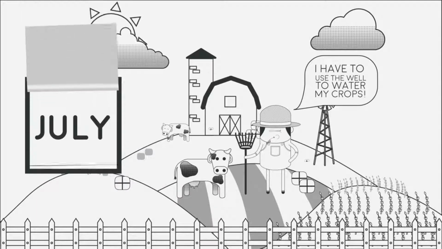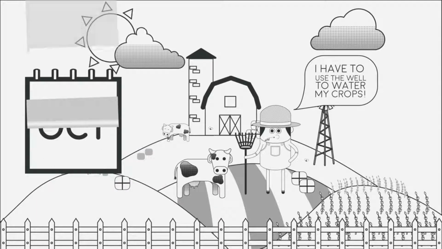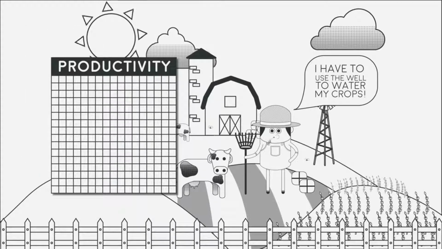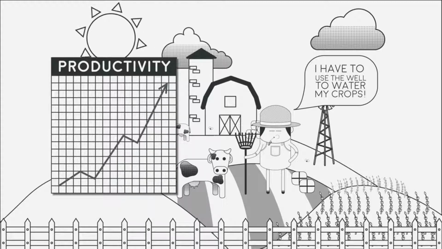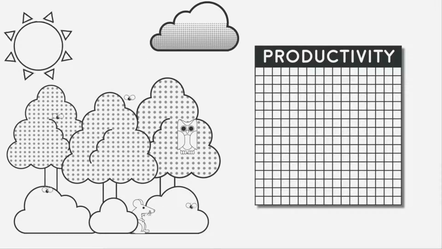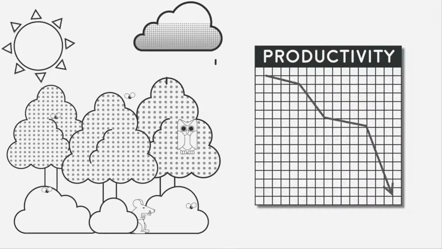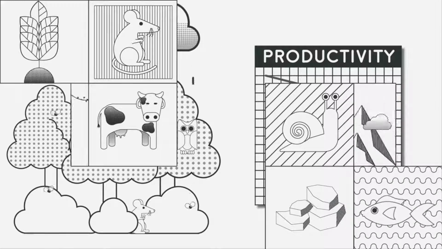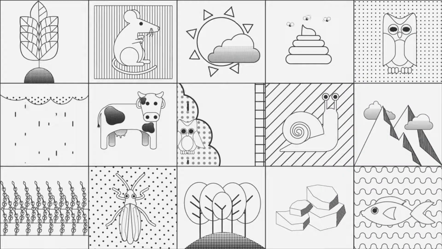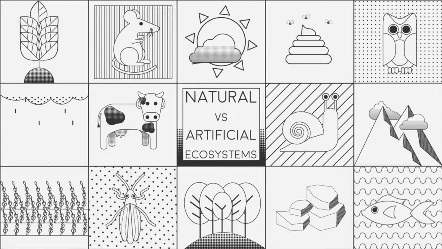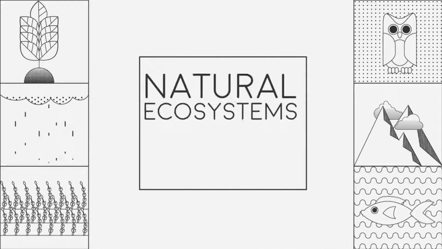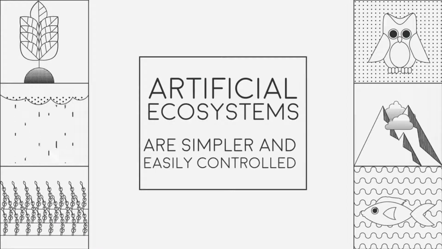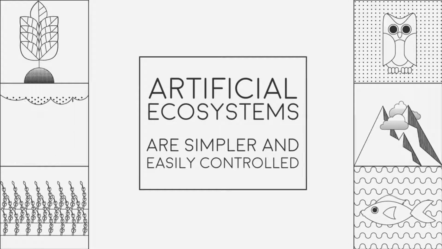The massive difference in timescale is due to both the small size and relative simplicity of artificial ecosystems. They are easier to control and can easily be designed for high productivity. The productivity in natural ecosystems is much more variable and depends on the environment. So, from this video, you should know some crucial differences between natural and artificial ecosystems. Most importantly, natural ecosystems are much more complex and diverse, whereas artificial ecosystems are much simpler and can be easily controlled for high productivity.